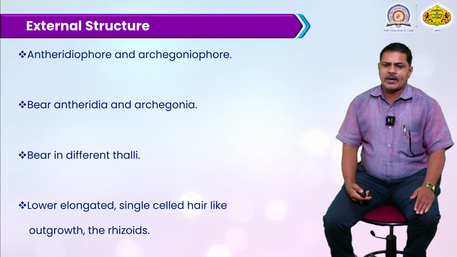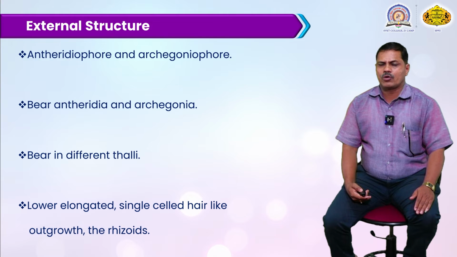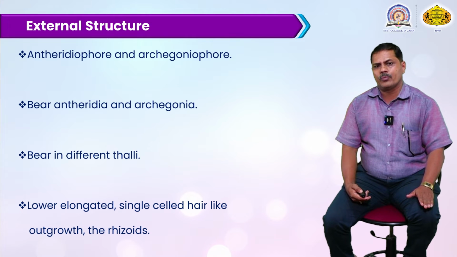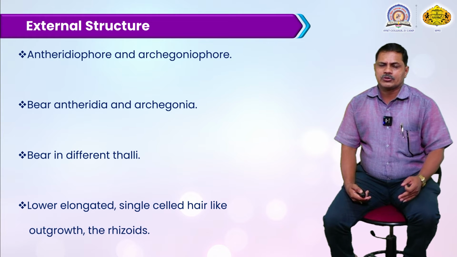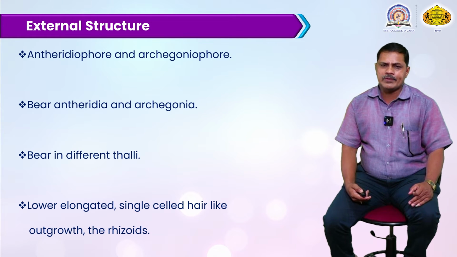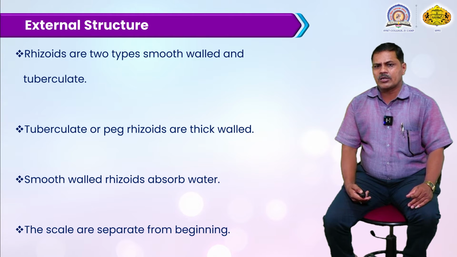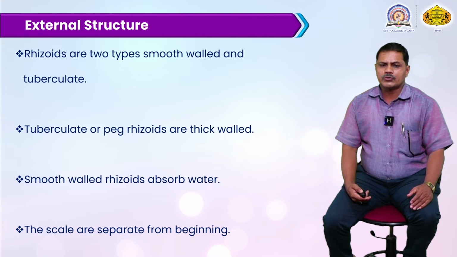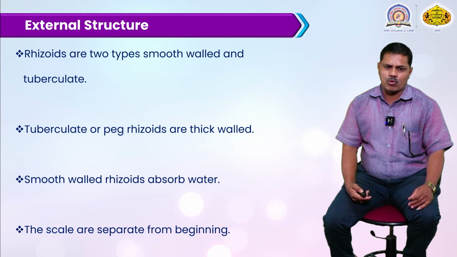On the lower surface, there are elongated, single-celled hair-like outgrowths, which are rhizoids, developing at the lower surface of this Marchantia species. This lower surface has tuberculate as well as smooth-walled rhizoids and scales. They are very useful for anchoring the substratum and for absorption of water and minerals from the soil. Rhizoids are of two types, smooth-walled and tuberculate. The tuberculate, also called peg rhizoids, have very thick walls and are very useful for absorption of water and mineral molecules.